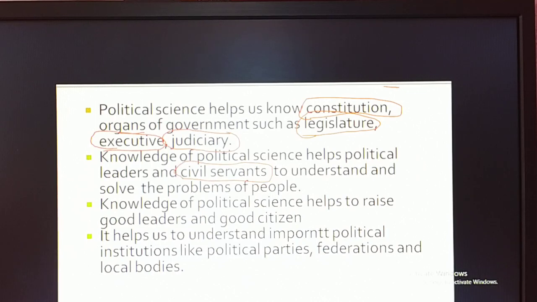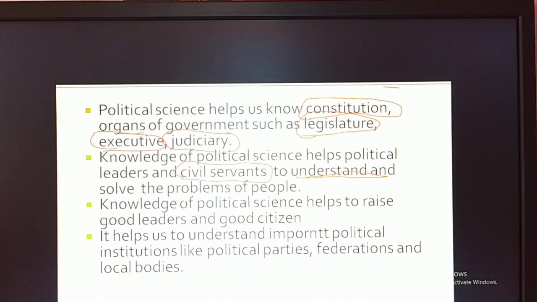And to understand and solve the problems of the people, once again I will make it clear. The knowledge of political science will help the leaders, even the civil servants, to understand and solve the problems of the people. What problems the people are having, you can understand if you have the knowledge of political science, and you can get the solution to the problems of the people with the help of political science knowledge.